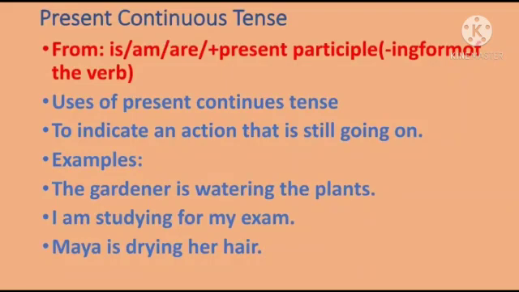Form is is or am or are plus present participle, means subject plus is or am or are plus verb 1 plus ing plus object. Uses of present continuous tense: to indicate an action that is still going on. For example, the gardener is watering the plants. I am studying for my exam. Maya is drying her hair.